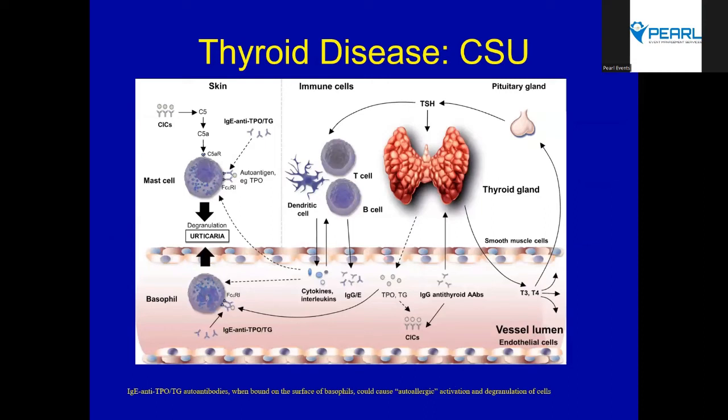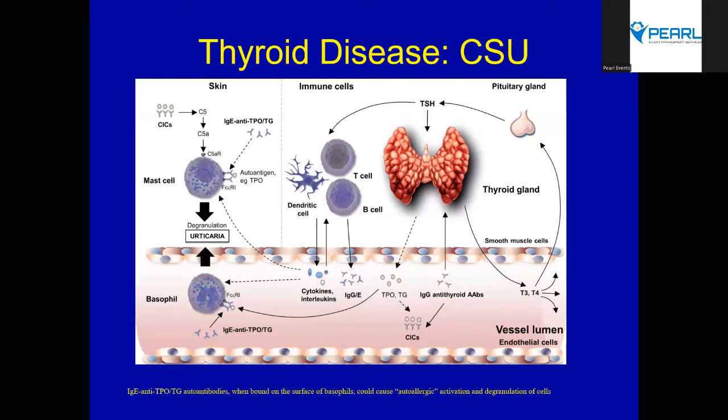And thyroid disease and chronic spontaneous urticaria. There have been two distinctive phenotypes: the chronic spontaneous urticaria associated with thyroid autoantibodies, and autoimmune thyroid disease with hypothyroidism and urticaria. So it is very important for us to differentiate these two.